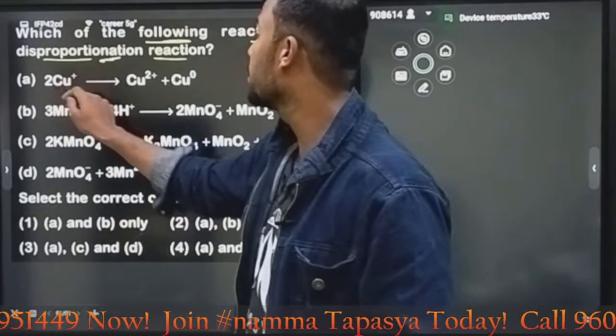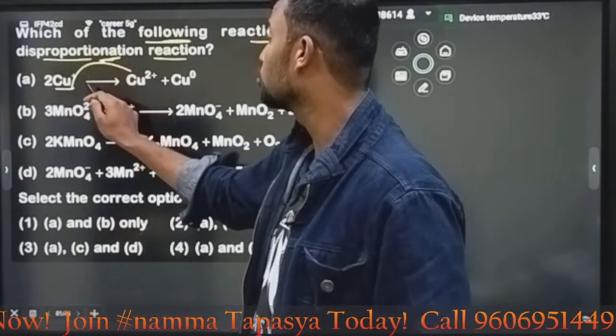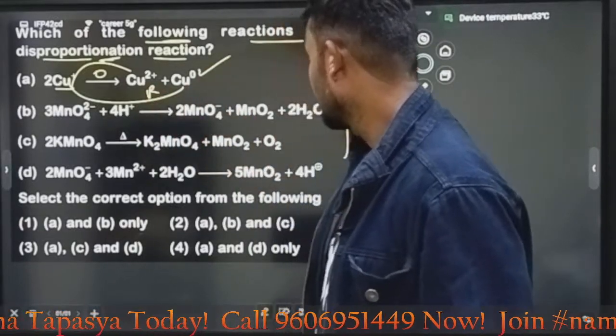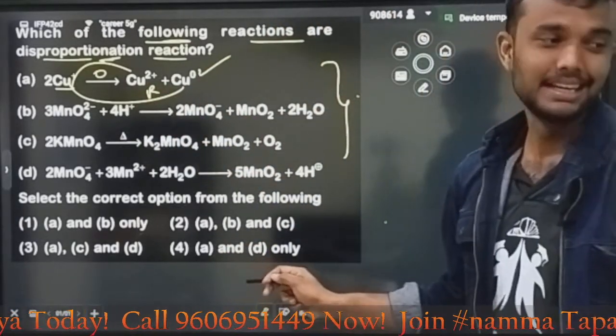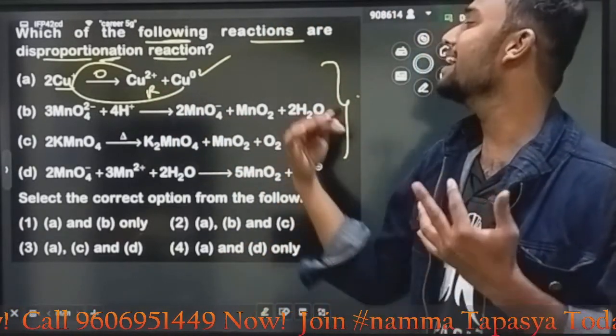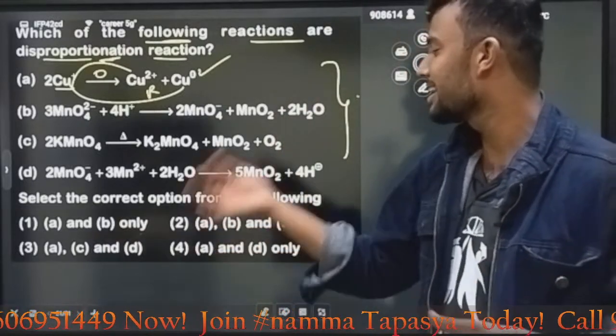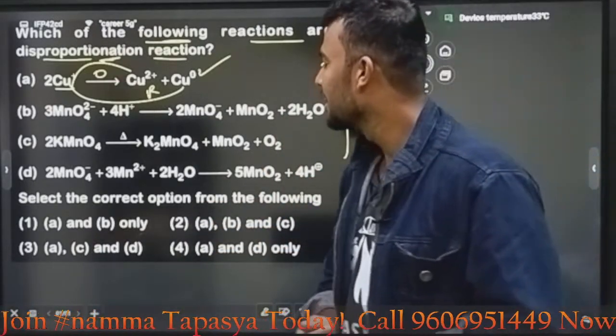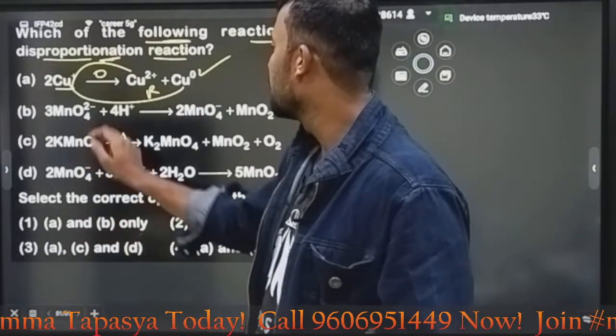Here, look. Copper changes its oxidation state to +2, meaning oxidation, and 0, reduction. Yes, it is correct. See here, guys, you do not want to calculate that only. Why? Because in all options they are mentioning A. Whatever. Next, if we come to this one, manganese.